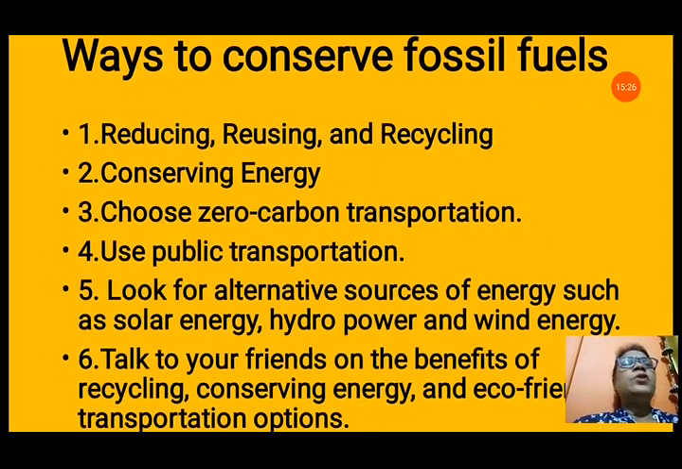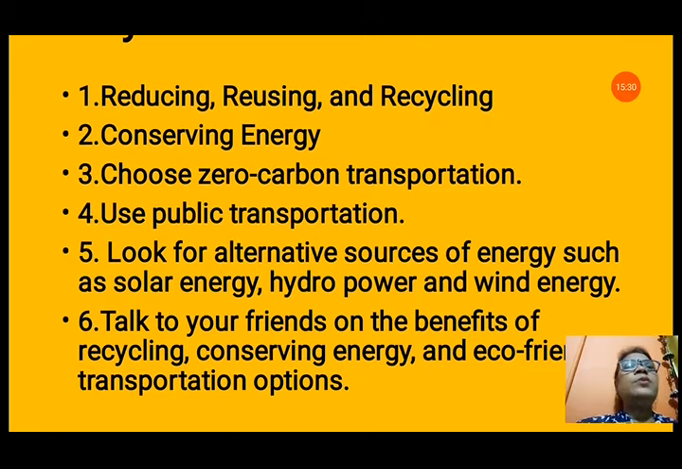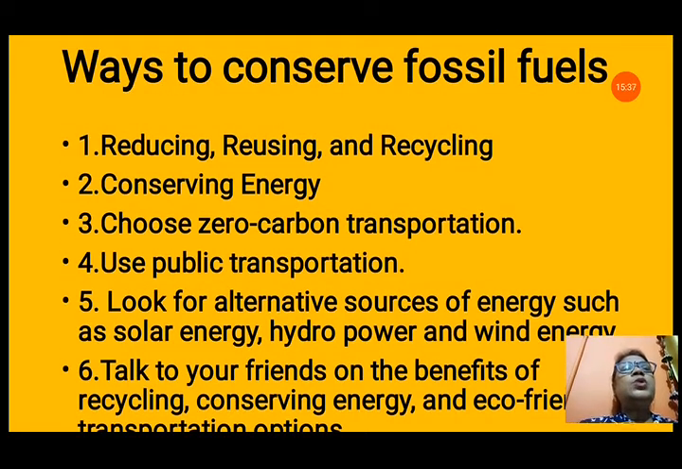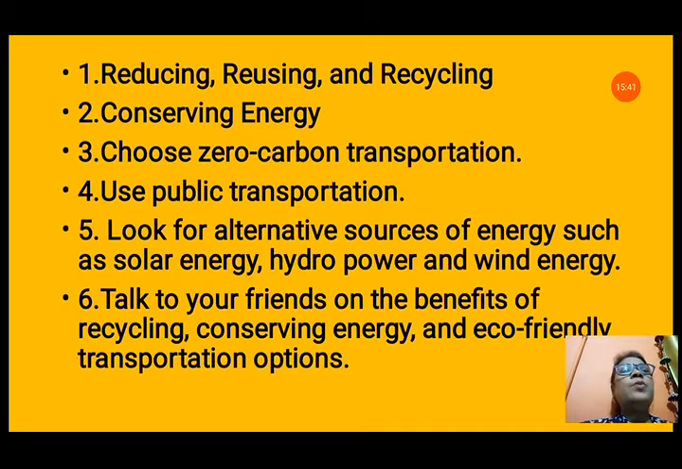Ways to conserve fossil fuels. Now, what are the ways to conserve fossil fuels? Reducing, reusing and recycling can help us to conserve fossil fuels. Conserving energy is very important. Choose zero carbon transportation. That means we should not use fossil fuels like petrol, diesel and kerosene for transportation too much. Use public transportation so that we can save petrol.